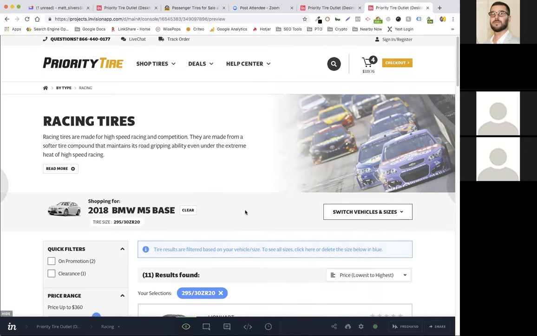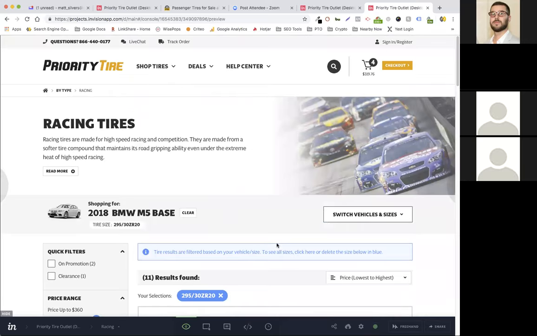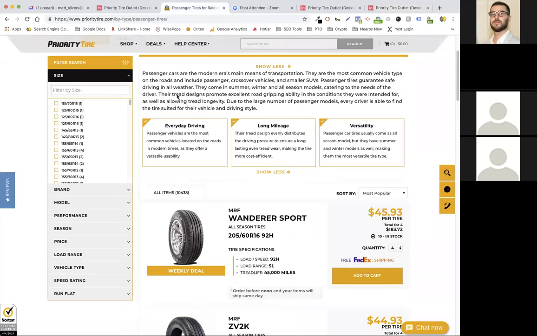So again, based on the customer's recent searches, right? So in this case, we know he just did a search for this vehicle, and we know the appropriate size for that vehicle. So what we're going to do is we are actually going to filter these results down here based on his vehicle. And the way we're going to do that is exactly like if I were to go to the site